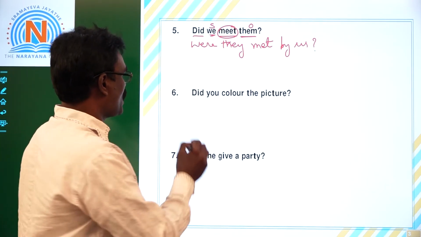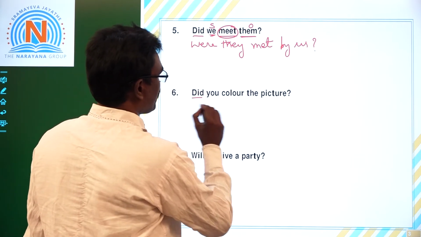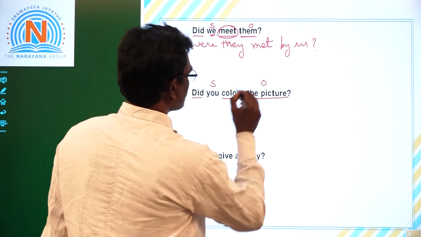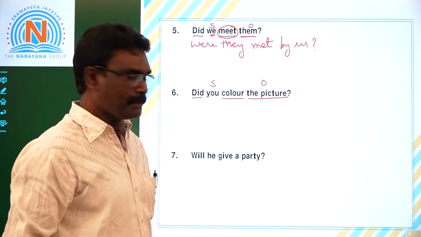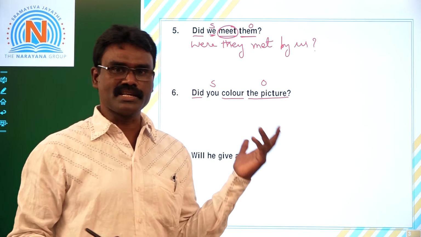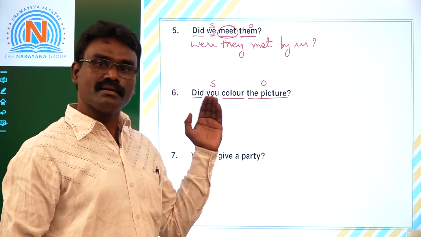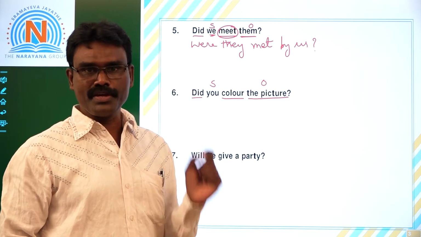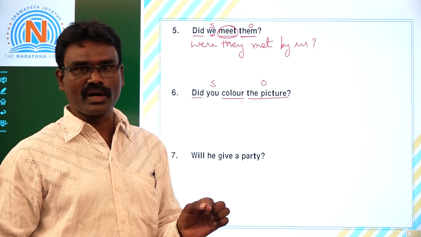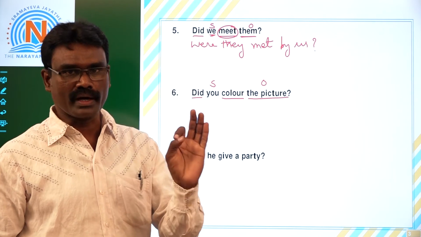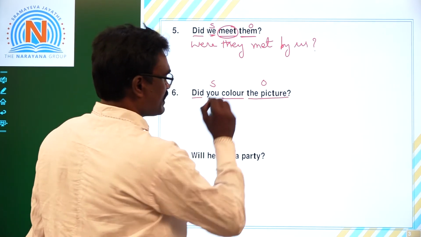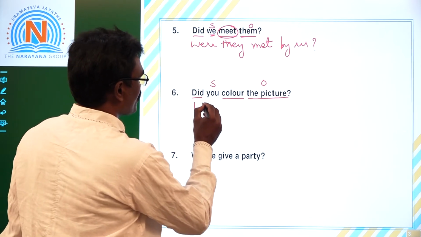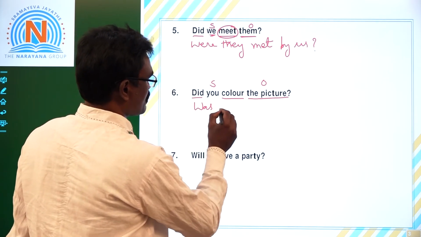Right, children? Now, sixth one. Did, helping verb, color, main verb. So this is subject, the picture is object. Okay? What tense it is? Past tense, because the question began with did. So, simple past tense. In simple past tense, the be forms we need are was, were. Okay, children? The picture, is it singular or plural? Singular. So, for singular, we should take was.